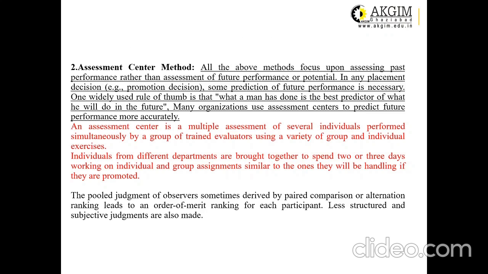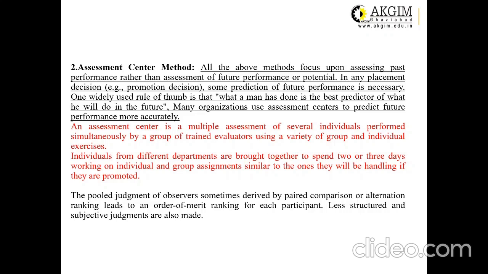Then the next important method that comes under the modern methods of performance appraisal is named the assessment center method. Whatever methods we have discussed till now, they are all just assessing past performances. But there is a requirement of some method which can assess the future performance or the potential of the employees. So the assessment center method is the kind of method that predicts the future performance of the employees.